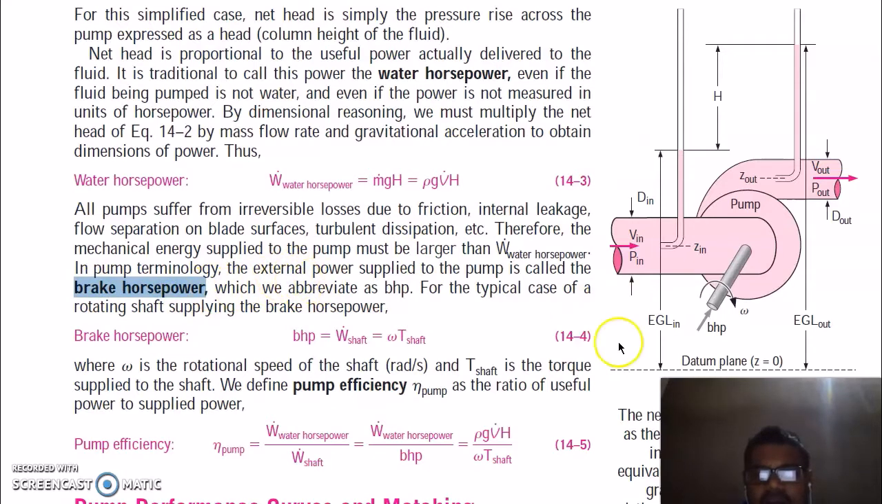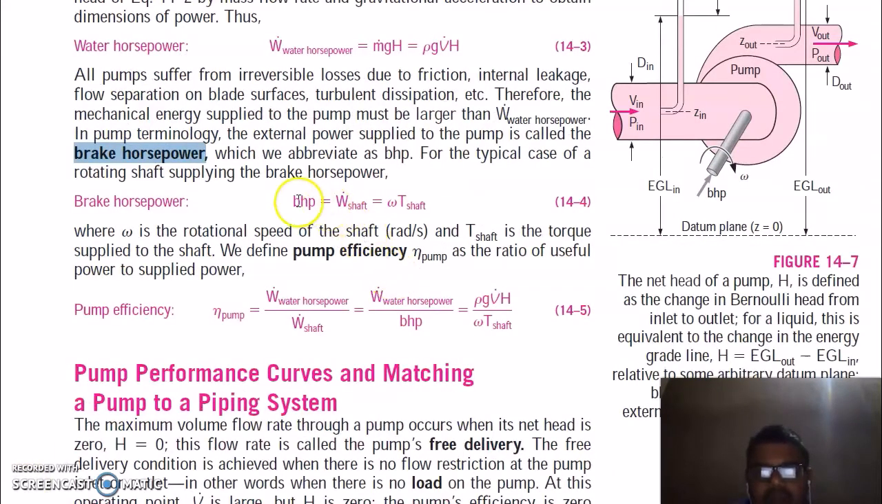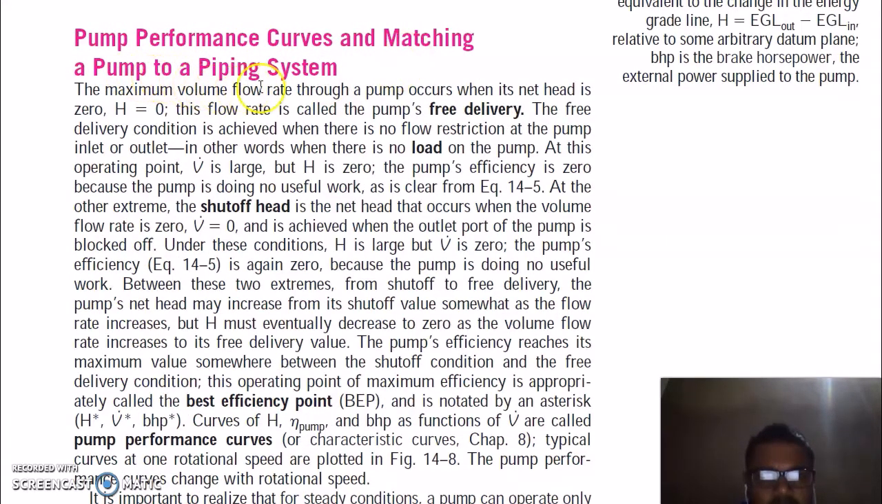Because pumps are run by a shaft, you can see the pump is run by a shaft. So we have to apply brake horsepower to this shaft. So brake horsepower is equal to the work of the shaft, which in this case is omega times torque of shaft, where omega is the rotational speed of the shaft and T shaft is the torque supplied to the shaft. We define pump efficiency as the water horsepower divided by W shaft. So this is your efficiency of the pump, which is density times gravity times V times H, divided by omega times T shaft. Pump performance curves and matching a pump to a piping system.